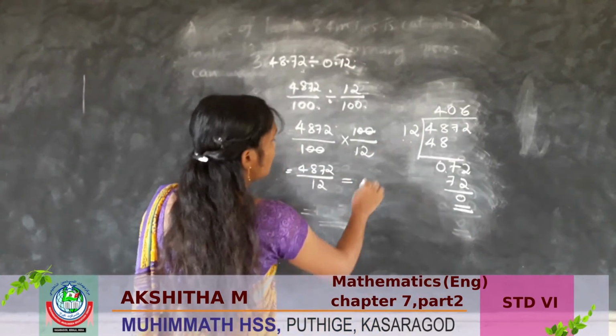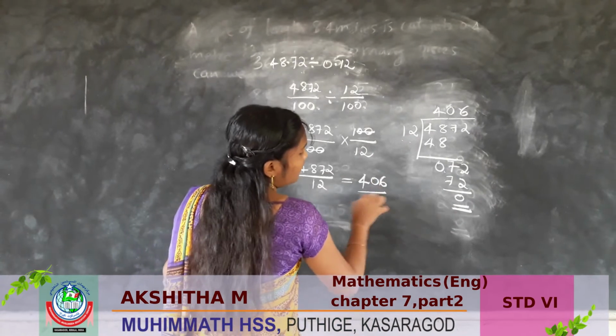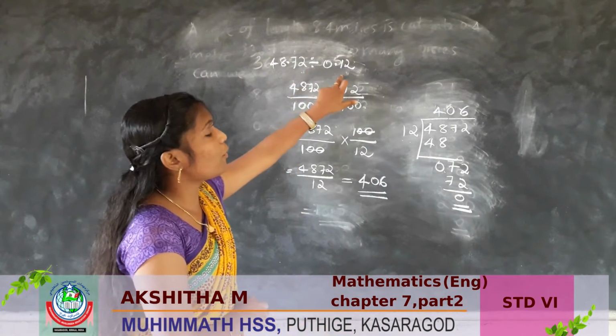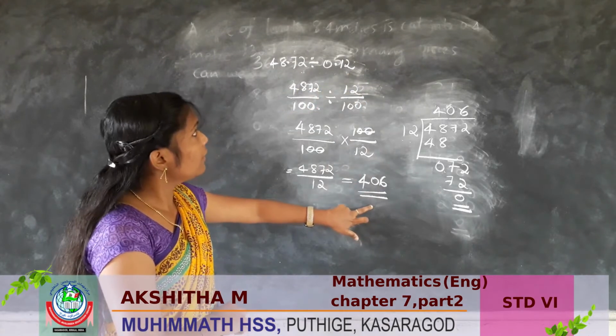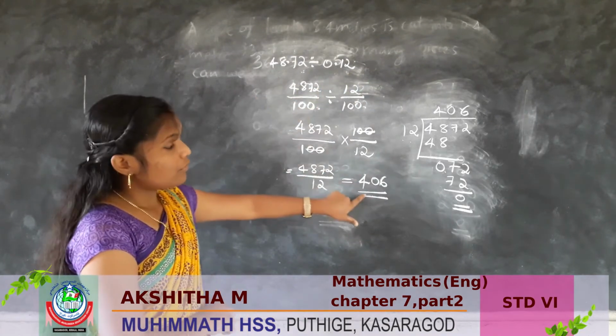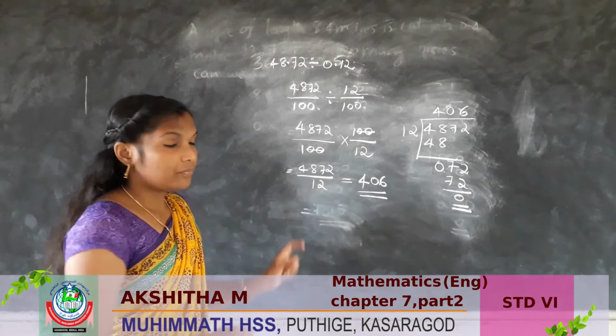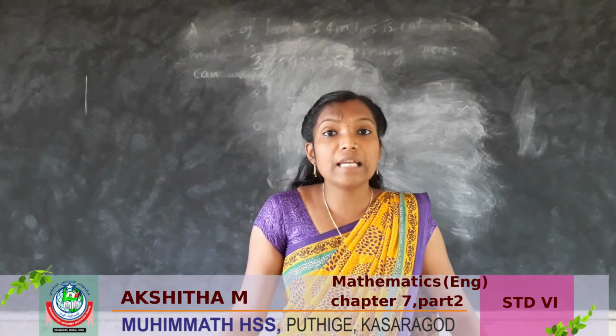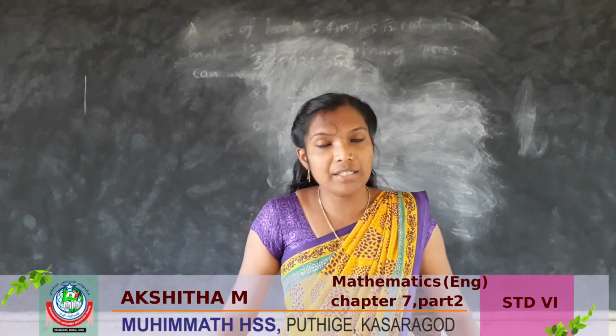So what is the answer? 406. 48.72 divided by 0.12, answer 406. Is it clear?